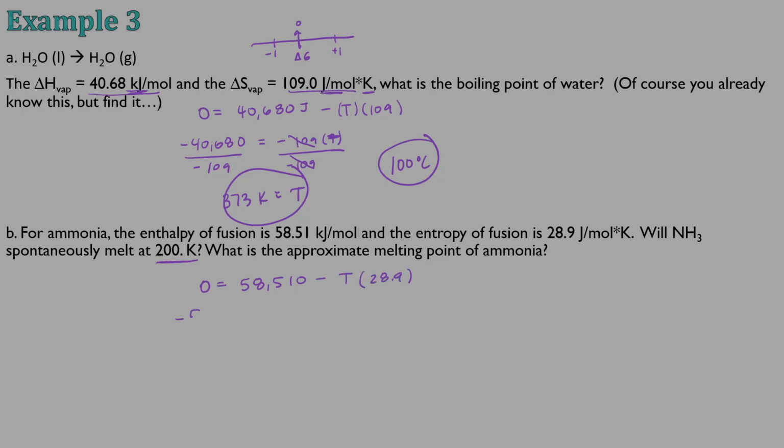So I end up getting negative 58,510 is equal to negative T times 28.9, divide by negative 28.9, and my temperature is 202 Kelvin. So this is not quite high enough. It would have to be 2 degrees higher.